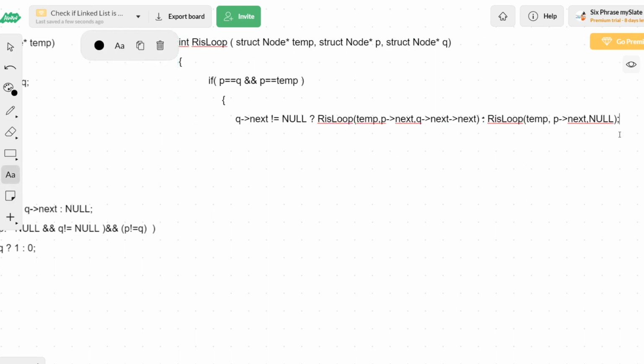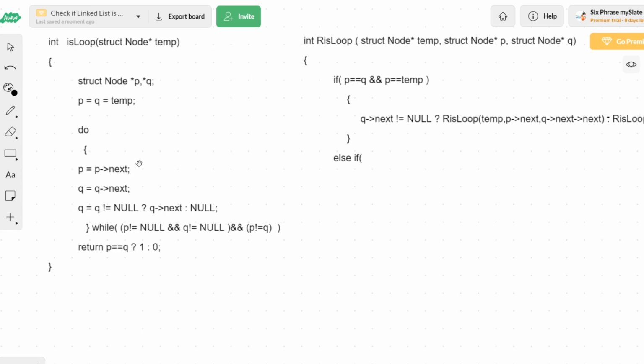Okay, fine. So this should happen if p equal to q and p equal to temp. Only this should be happening. If this condition is not true, I will be checking one more condition, else if. Now comes the original condition that we have provided here. What's the condition here? The condition is p should not be equal to null, p not equal to null.